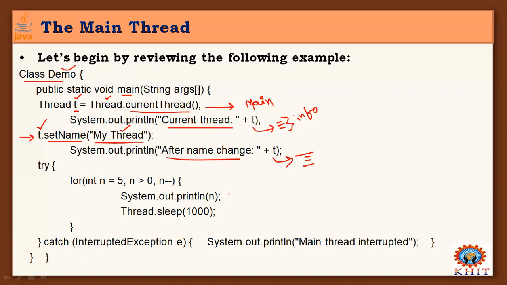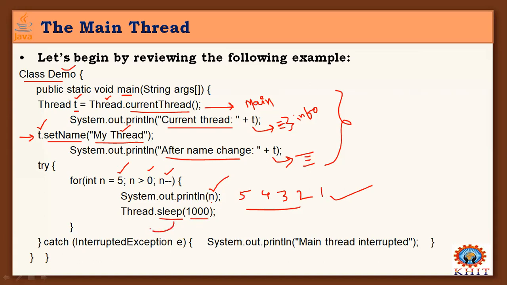In addition to this, this program does some more: it displays an integer value counting from 5 down to 1, decreasing the value each time and displaying it. First it displays 5, then 4, then 3, 2, and 1. And you know this statement and operation well. But in this process, I'm invoking one method called sleep for 1000 milliseconds.